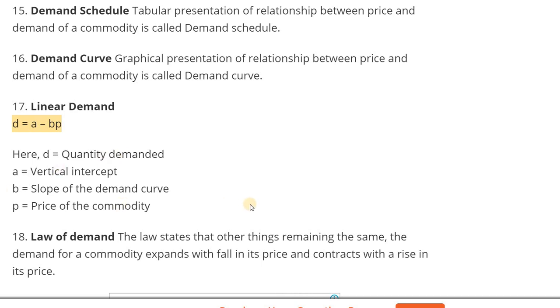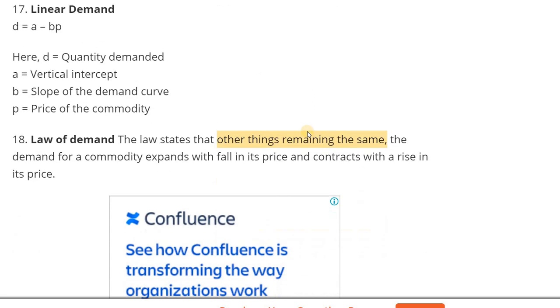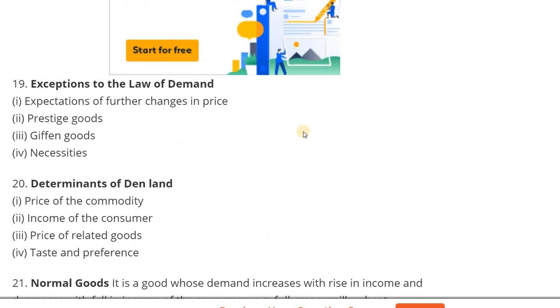Next one, what is law of demand? The law of demand states that other things remaining the same, that is the important point, the demand of a commodity expands with a fall in its price and contracts with a rise in its price. Means demand for a commodity increases with a decrease in price and contracts with a rise in its price. That one is the law of demand.